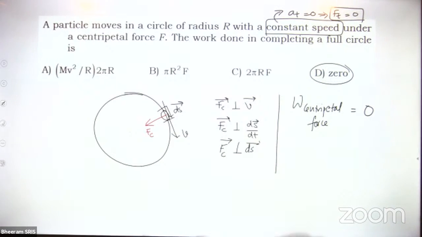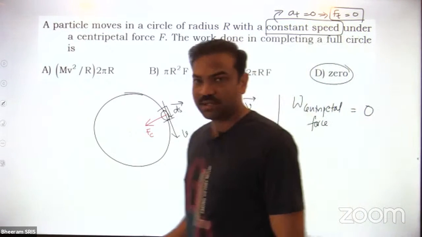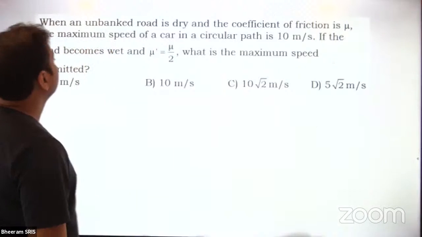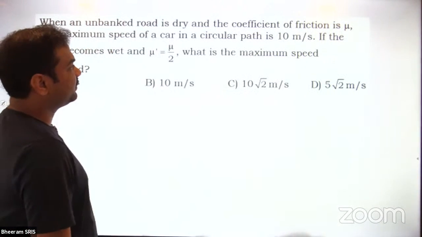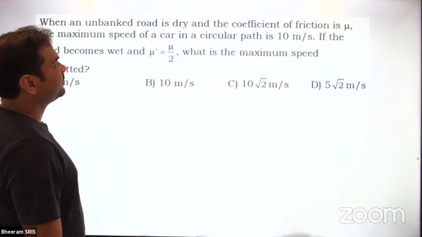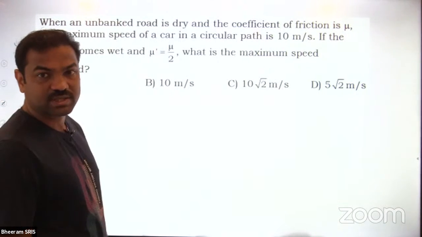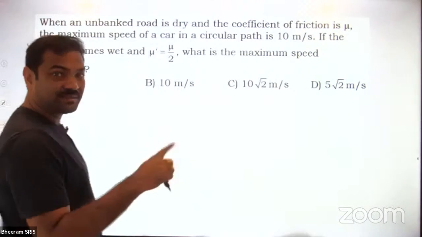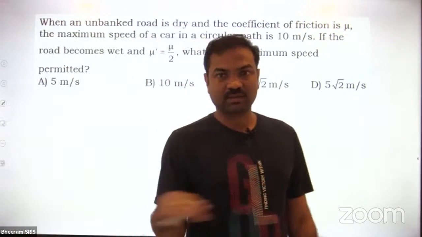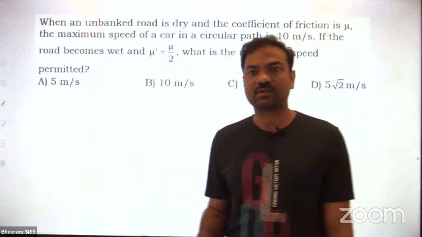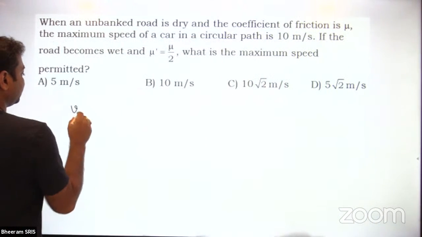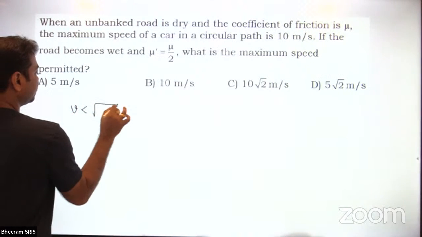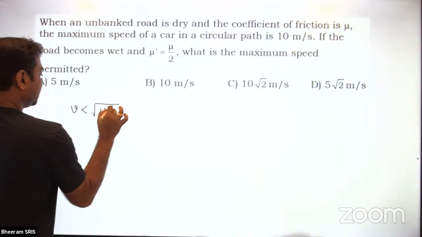Done? Okay. So that is the one thing I don't know how many of you observed. Next, when an unbanked road is dry and the coefficient of friction is mu, the maximum speed of the car in a circular path is 10 meters per second. Unbanked road means horizontal, straight road. In a horizontal road, what is the maximum speed? V should be less than root mu r g.